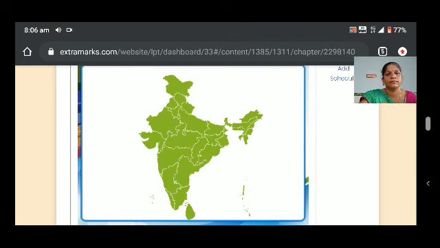In India, the winter monsoon is experienced in regions like Tamil Nadu, Karnataka, Kerala, Lakshadweep, and some parts of West Bengal, Odisha, and Andhra Pradesh.